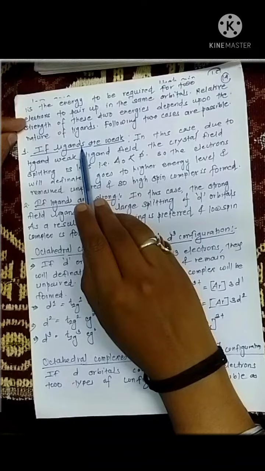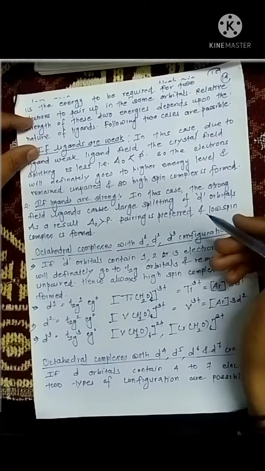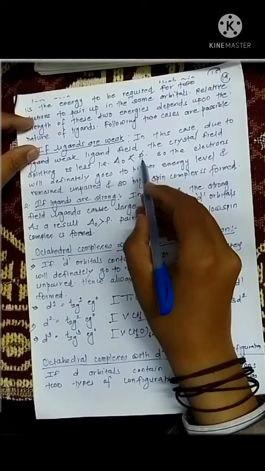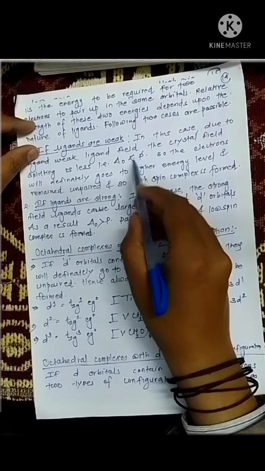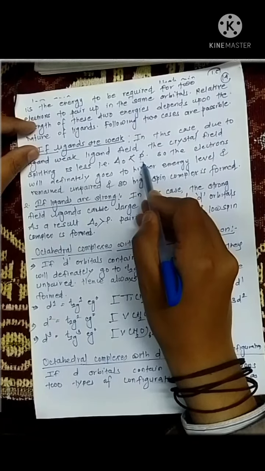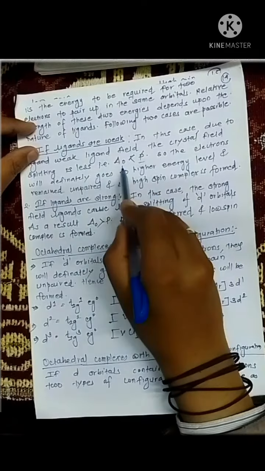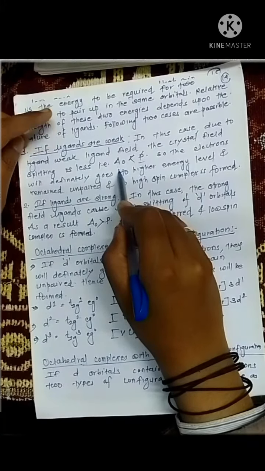So if ligands are weak, it simply means that the splitting of d orbitals into t2g and eg sets, that is the CFSE value, is less than the pairing energy, if the ligands attached to the central metal atom are weak.